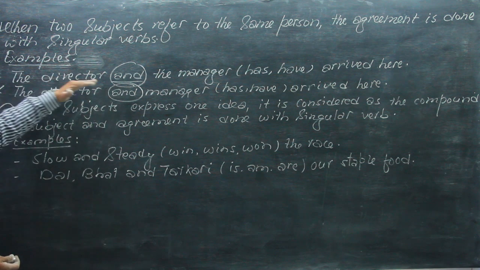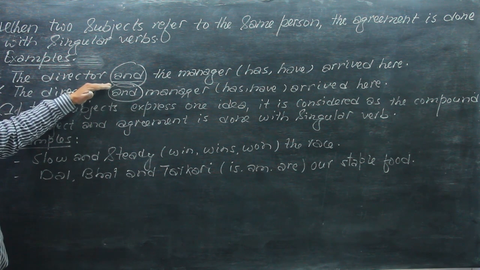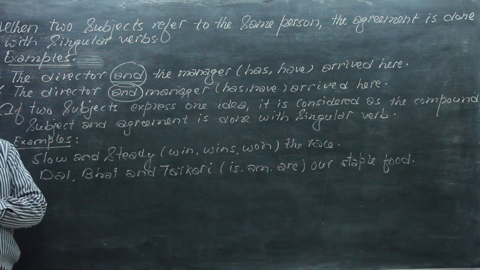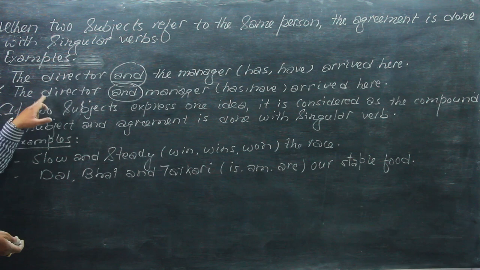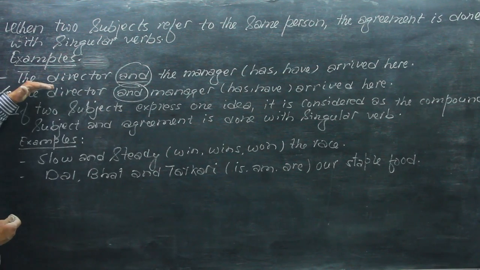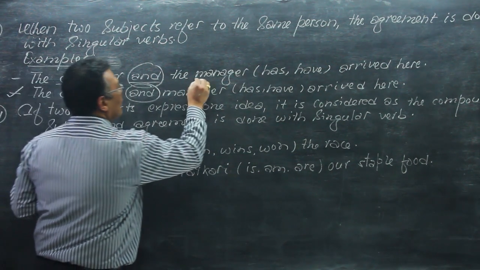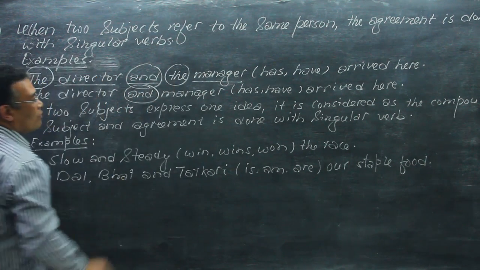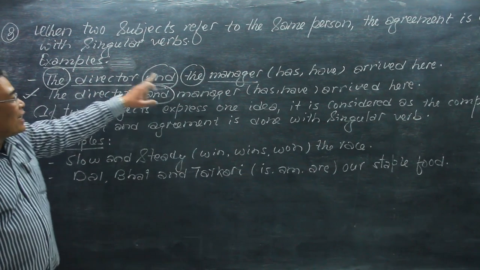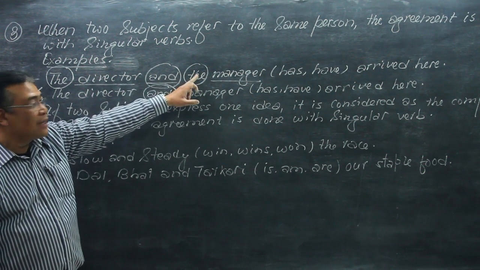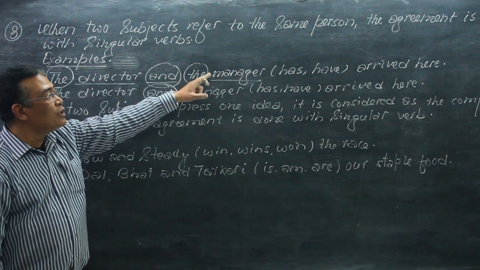So when two subjects are combined with "and", this is generally considered as plural, but sometimes when two subjects refer to the same person, that is considered as singular. Now here in the second sentence, what is the difference between these two examples? In the first example, both nouns have the article "the". When the article "the" is used with the two subjects, they are two different persons.